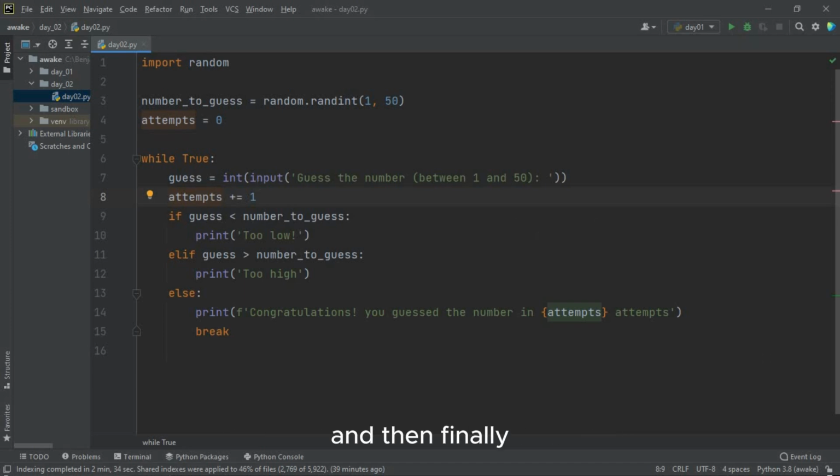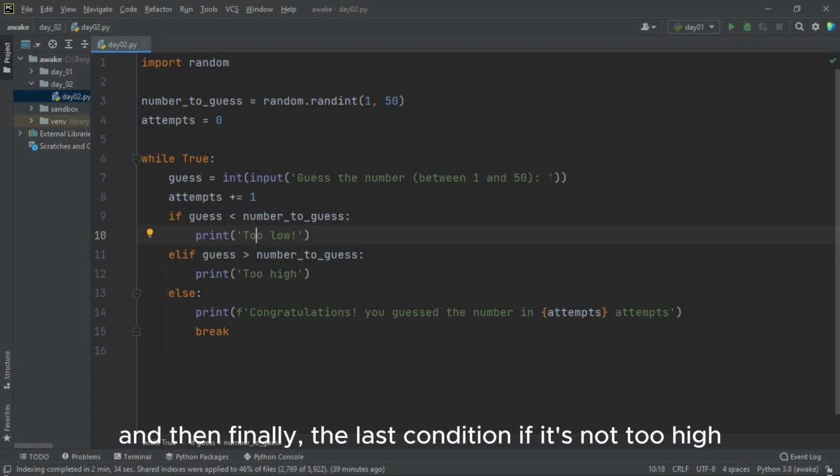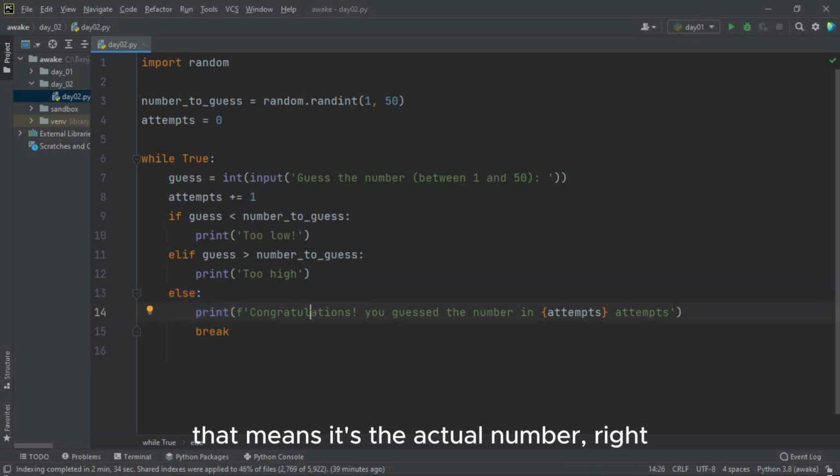And then finally, we check the guess using an if statement. So if the guess is lower than the number, we say too low. And if the guess is higher than the number, we say too high. And then finally, the last condition: if it's not too high and not too low, that means it's the actual number, right? And you can see you guessed the number and the number of attempts that the user actually took.